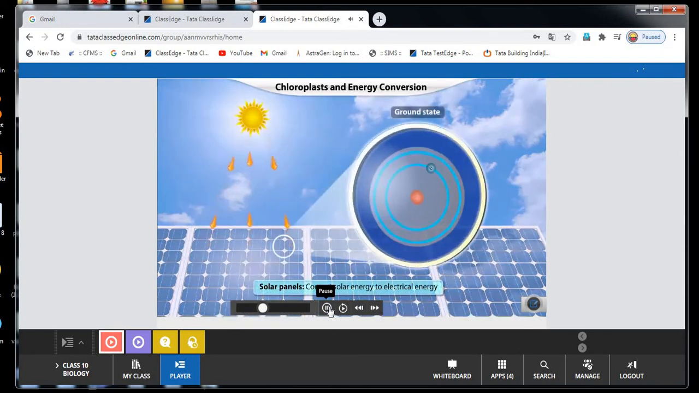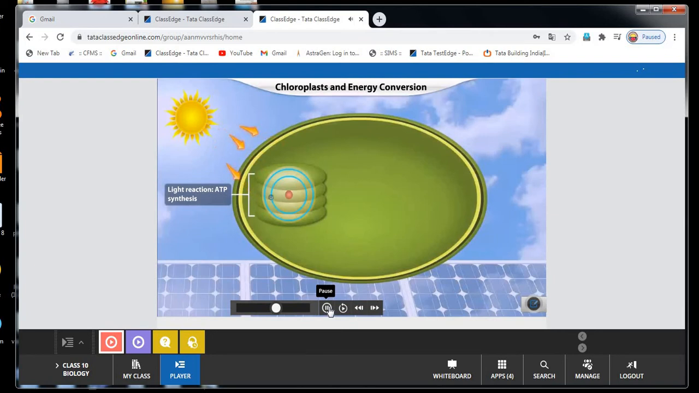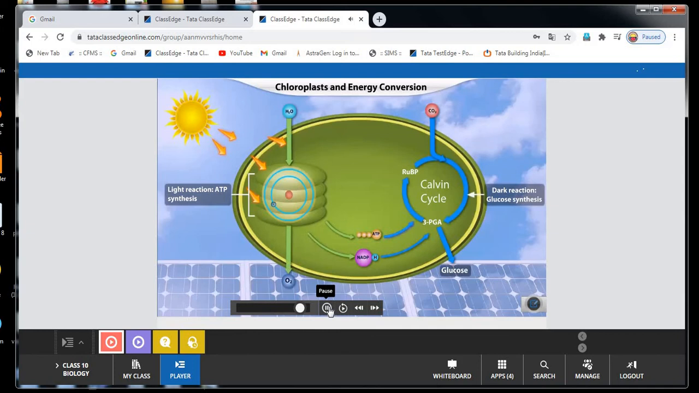Solar panels absorb photons which excite the electrons in the semiconducting material. This generates an electric current. In chloroplasts, electrons in the photosynthetic pigments absorb photons and get excited to higher energy levels. The energy released by the excited electrons is used for ATP formation. This stored energy is used to convert carbon dioxide and water into glucose.